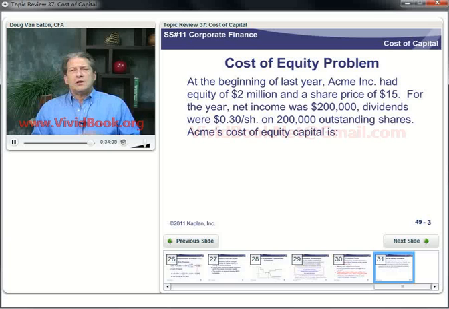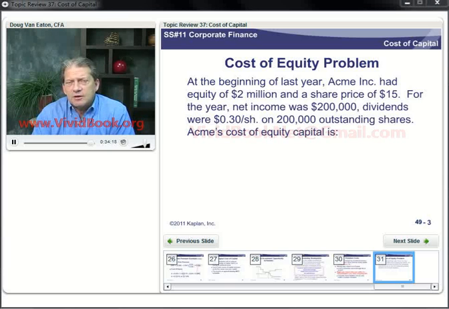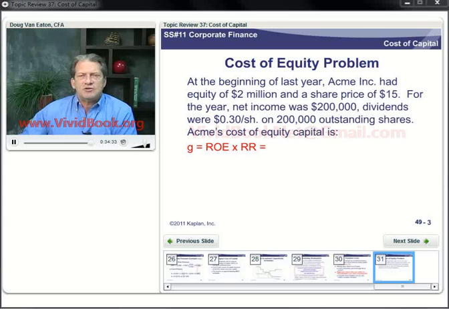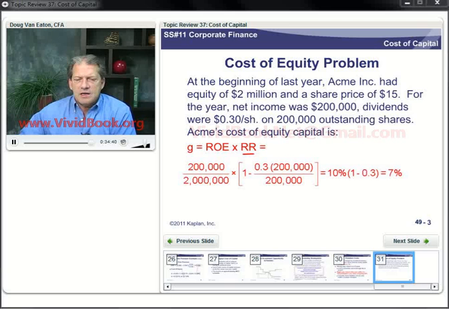Well, it's pretty clear we're not using the yield on debt plus a premium approach. And I don't see anything in there about beta or the risk-free rate or the expected return on the market. So we must be using that second method, dividend yield plus expected growth. So let's see how we do that calculation here. Our growth, as we know, is ROE times the retention ratio. Here, our ROE is